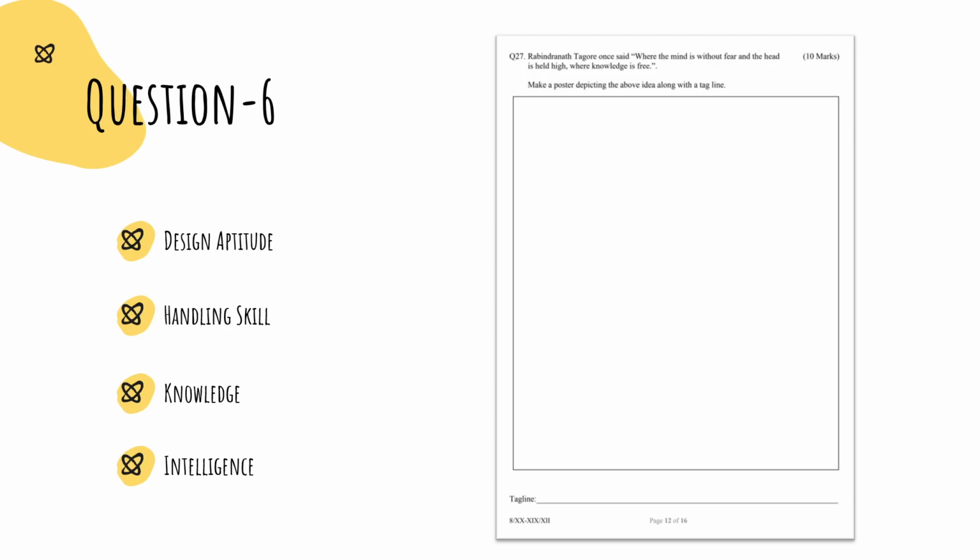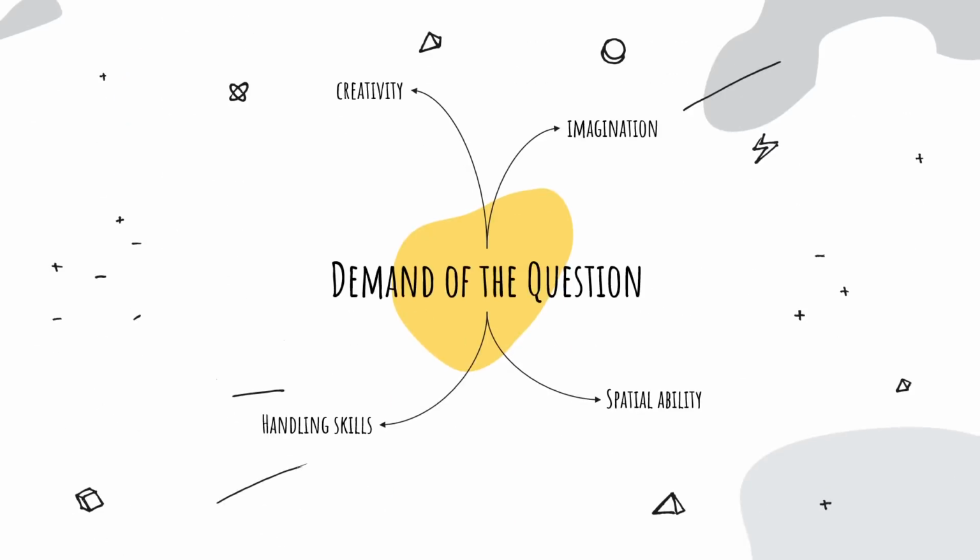So these are some questions that are asked in the drawing section of the bachelor's exam. The questions may change, but the demand will remain the same. That is, testing your spatial ability, handling skill, imagination and creativity will always be there. One thing is for sure, you need speed and neatness to address these questions, and this can be achieved only through practice. In the next video, I'll talk about the stream-specific preparation for master's students.